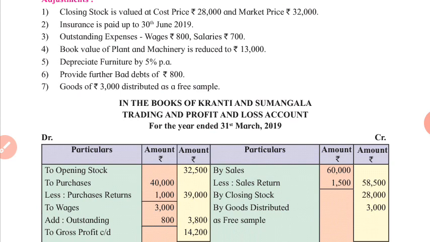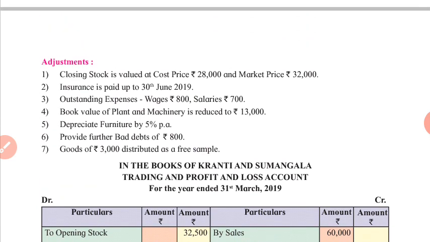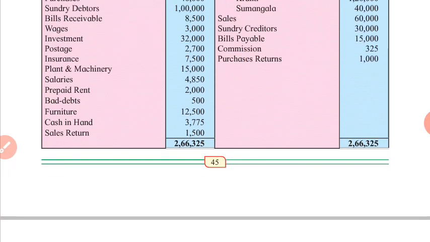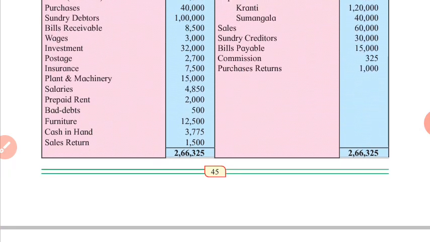Insurance is paid up to 30th June 2019. Go to the trial balance and see what amount has been spent on insurance this year. We can see that for insurance we have paid 7,500 this year.